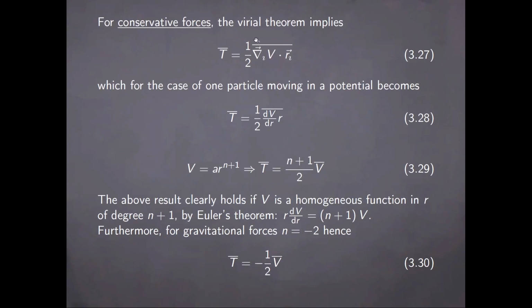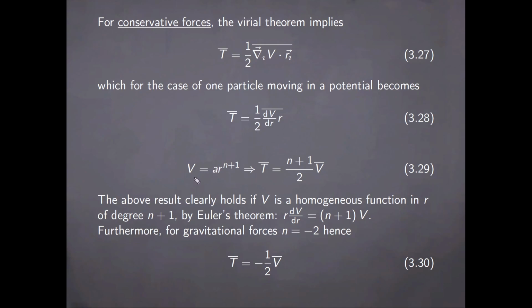In the case of conservative forces, the Virial theorem implies the result here, which follows simply by writing the force as minus the gradient of a scalar potential. And in the particular case of a particle moving in a central potential, then the expression reduces further to the one given here.